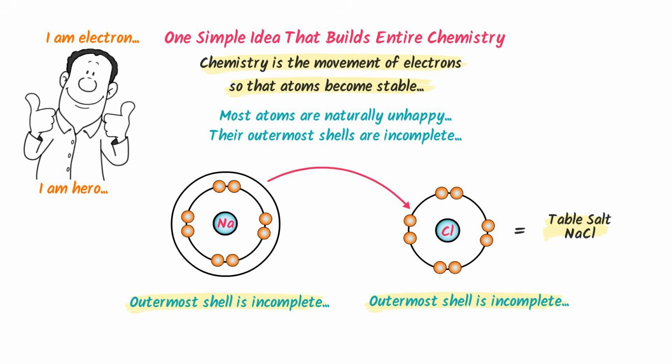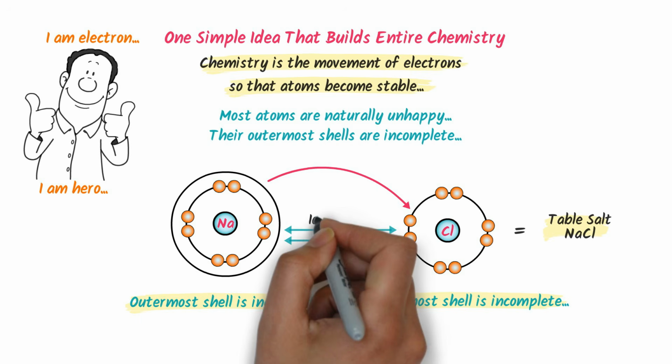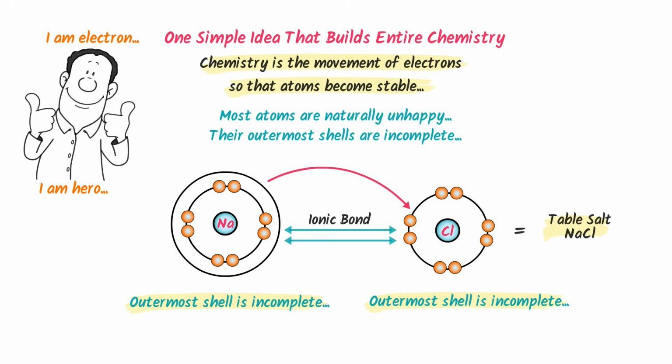The chemical bond between sodium and chlorine is known as ionic bond. Thus we learn that ionic bond follows that simple idea of electrons movement. I mean, electrons move from sodium to chlorine to form stable salt. If I ask you why electrons move, your answer is simple. Both sodium and chlorine want to get stability. To do so, one loses electron and another gains electron.